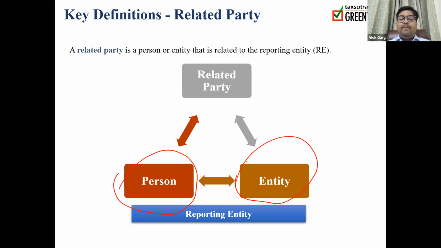And when I say related party, so related party to whom? So related party to the reporting entity. For example, Mr. A is KMP in A Limited. So Mr. A is a related party of A Limited. Okay, so A Limited is a reporting entity, and who is a related party? Mr. A is a related party. Second example, B Limited is a subsidiary of A Limited. So in this case, A Limited is a reporting entity and B Limited is a subsidiary of A Limited, and hence B Limited is a related party.